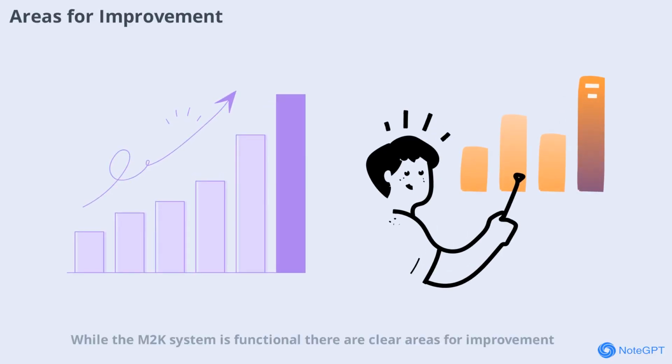While the M2K system is functional, there are clear areas for improvement. The most notable issue is underfitting. There's a significant gap between training and validation accuracy, and the test accuracy is only slightly better than random guessing for 5 classes. This suggests the model's capacity may be too limited for the task, and it's not generalizing well to new data. Let's explore these limitations in more detail.